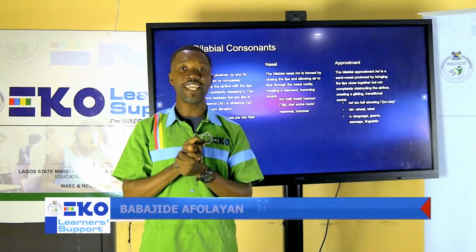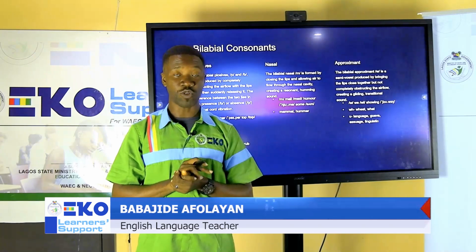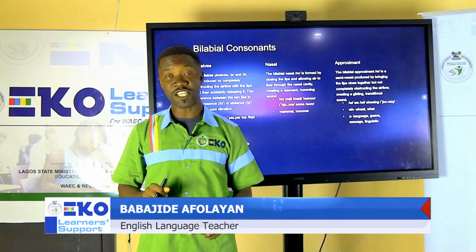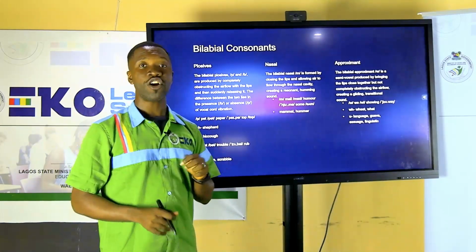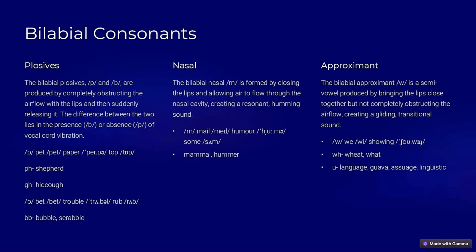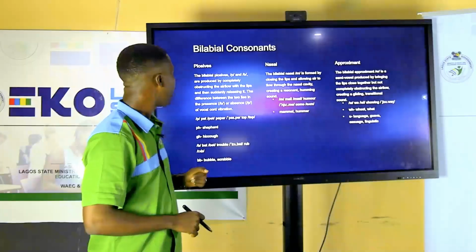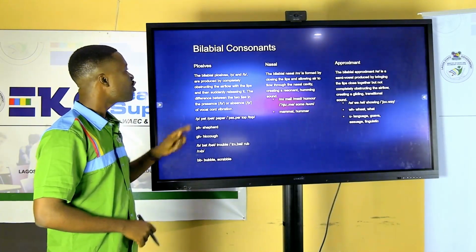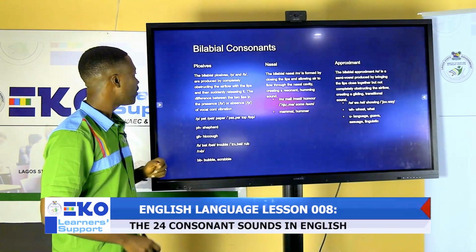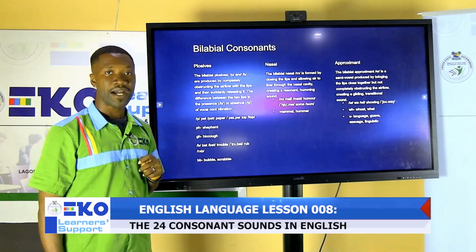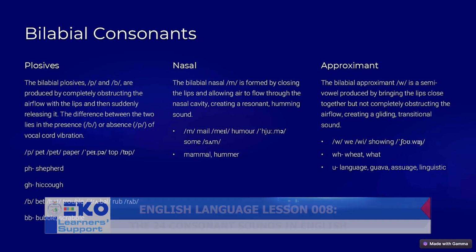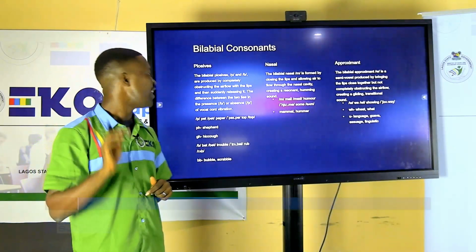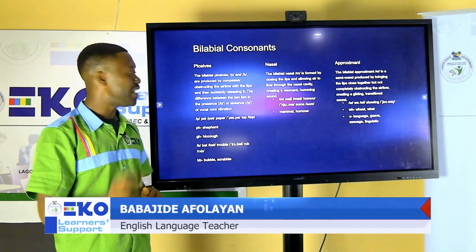We want to start with the manner of articulation, and also we'll be looking at the place of articulation. For the place of articulation, we are looking at the bilabial consonants. The bilabial consonants have plosives, nasals, and approximants. For the bilabial plosives, we have two sounds, which are the p and b sounds, and they are produced by completely obstructing the airflow with the lips and then suddenly releasing it.